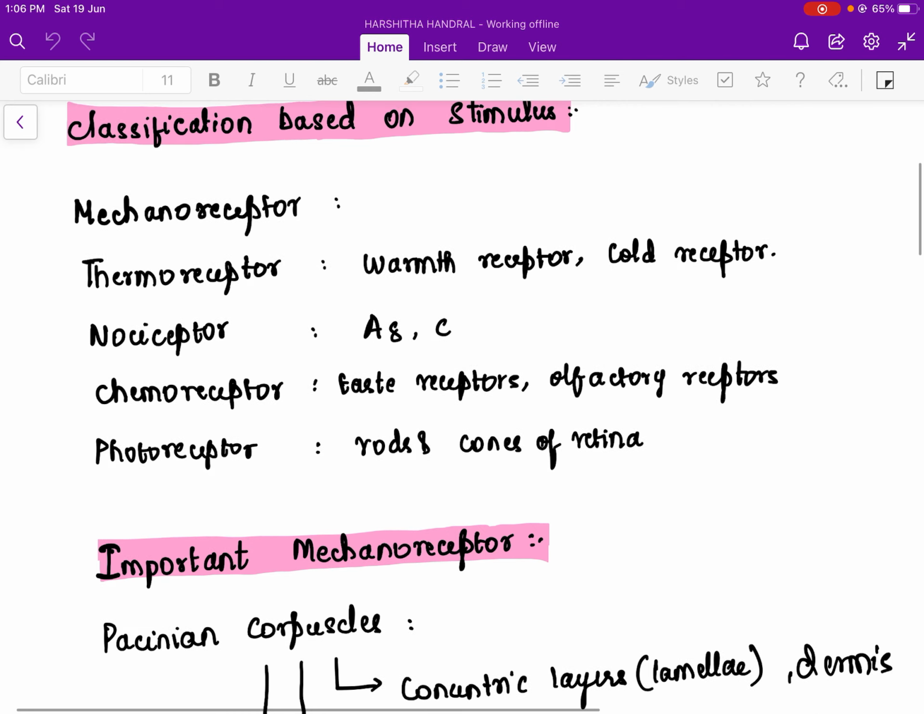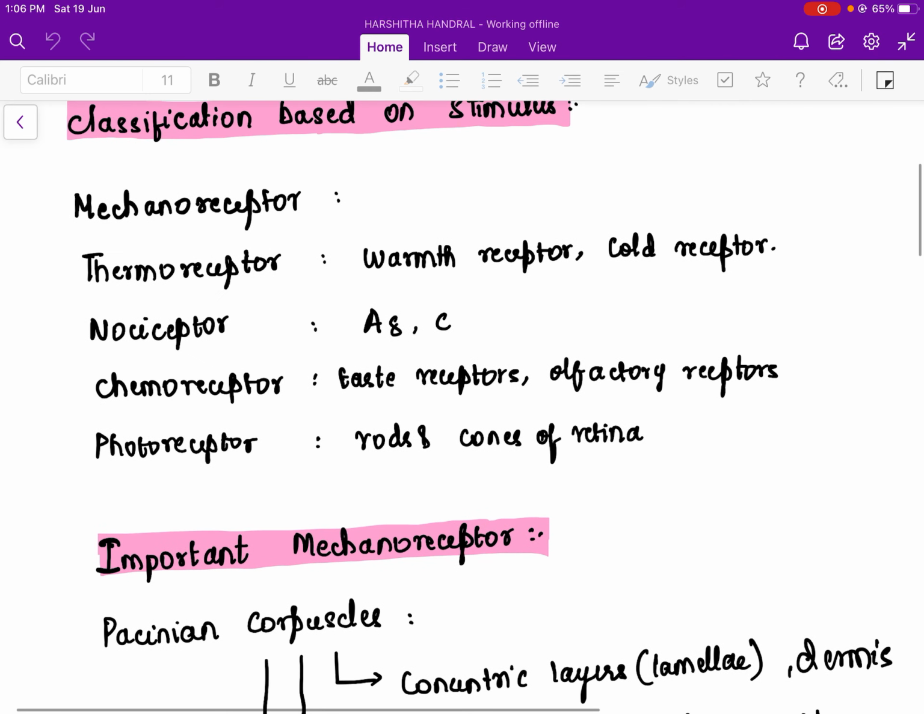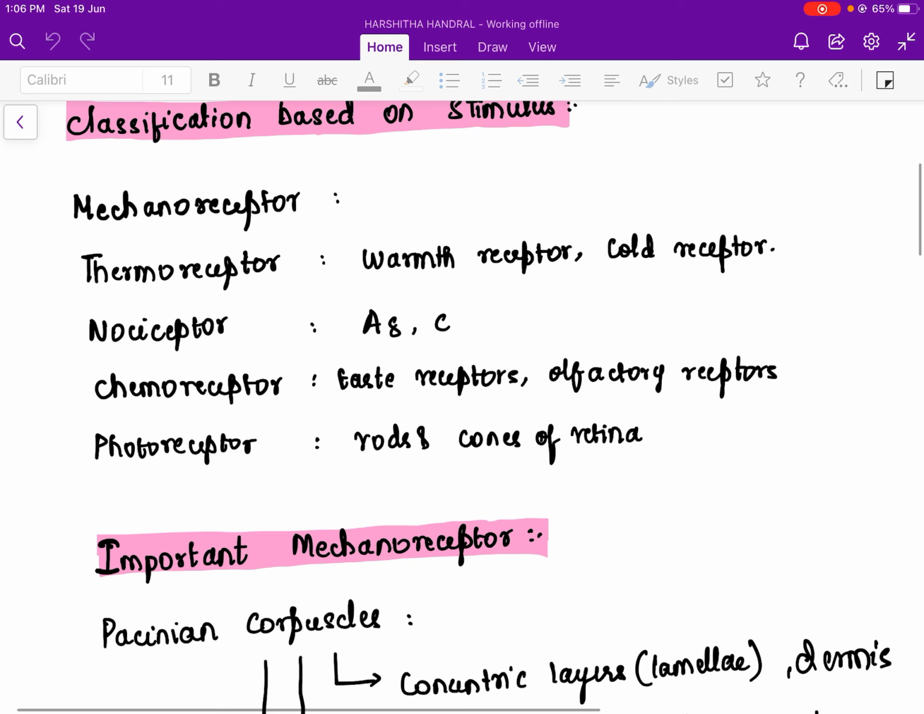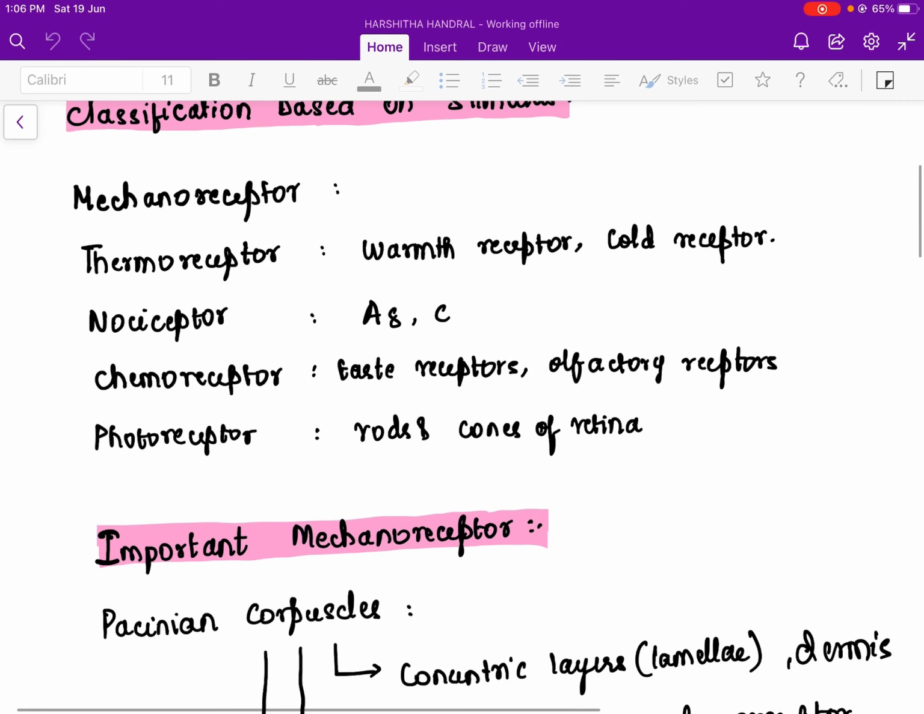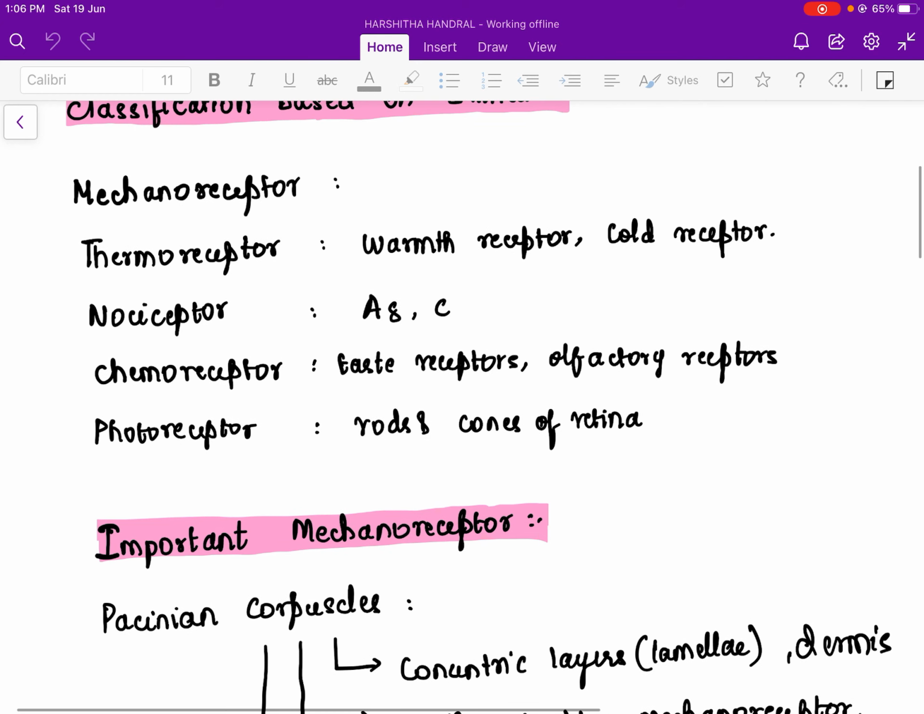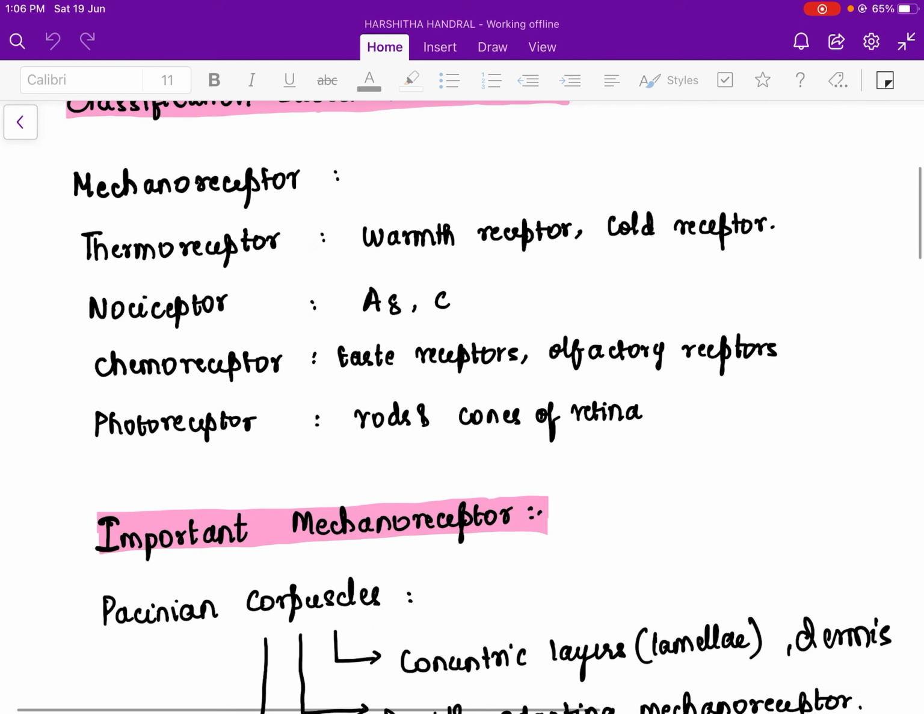Coming to the next one, chemoreceptor. Chemoreceptors are where the chemical stimulus evokes action potential through it. So the chemicals, that means taste receptors, olfactory receptors. Coming to the next one, the photoreceptor. In photoreceptors, light acts as a stimulus and that evokes the action potential. Examples are the rods and cones of the retina.